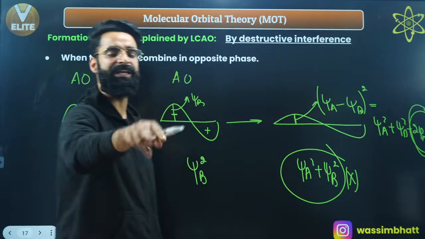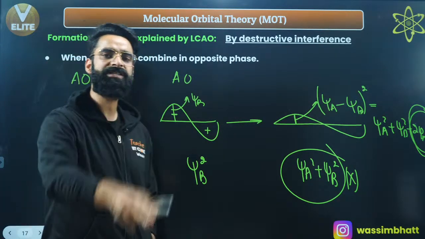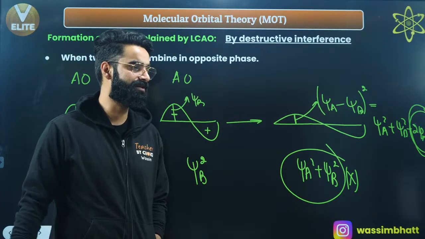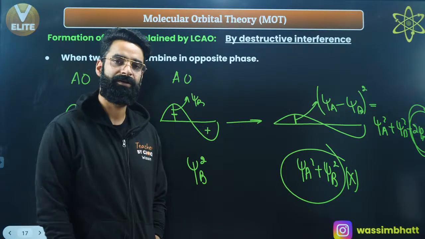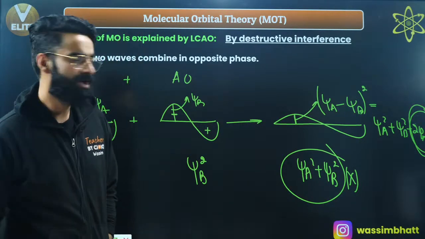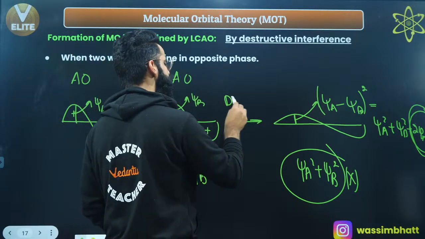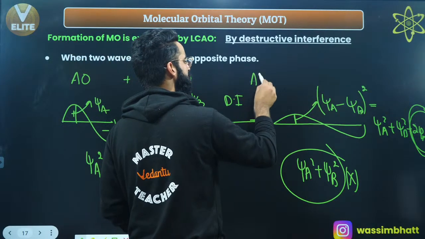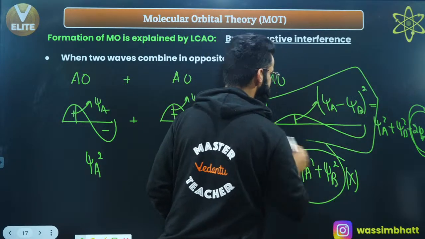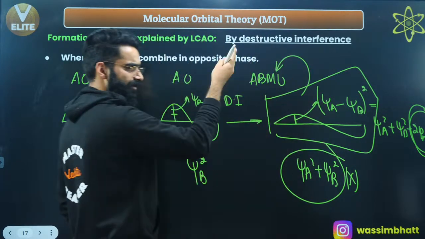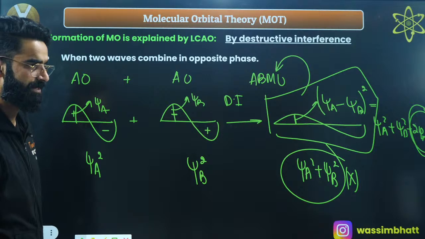The electron density between the nuclei is decreasing. If the electron density between the nuclei is decreasing, repulsions will increase. If repulsions are increasing, the energy of the molecular orbital will increase, and stability will decrease. Due to this destructive interference, the anti-bonding molecular orbital is formed. This is the wave which corresponds to the anti-bonding molecular orbital, whose energy will be more and stability less. As simple as that, right?